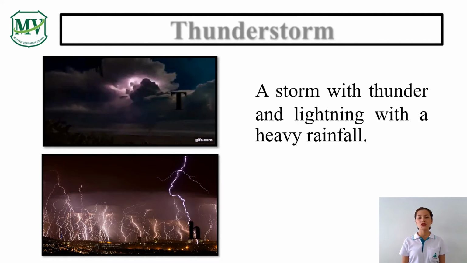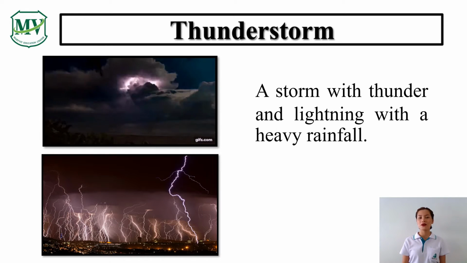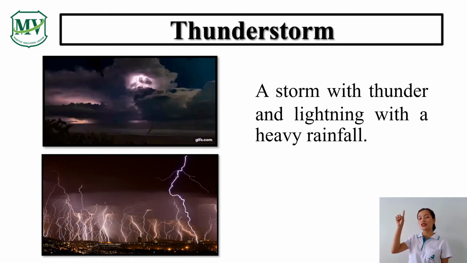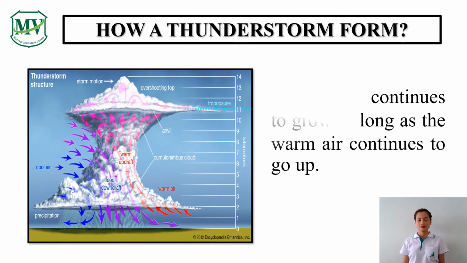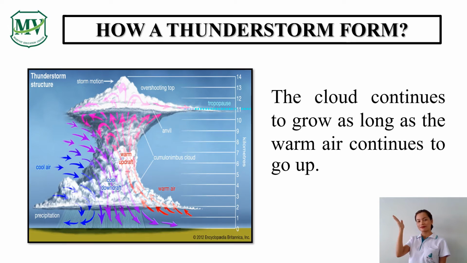Thunderstorm is a storm with thunder and lightning with heavy rainfall. They are formed in large cumulonimbus clouds, commonly known as thunderheads. How does a thunderstorm form? Thunderstorms form when warm air is forced upward along a cold front. When warm, moist air drifts into a higher area and becomes cool, it condenses into water droplets. The cloud continues to grow as long as the warm air continues to go up.